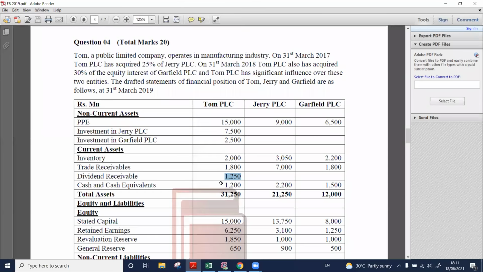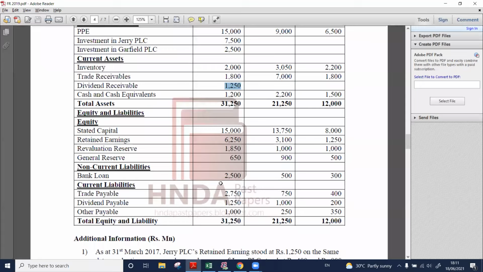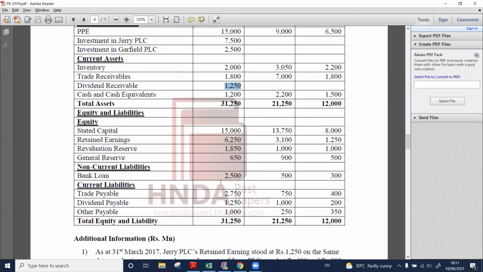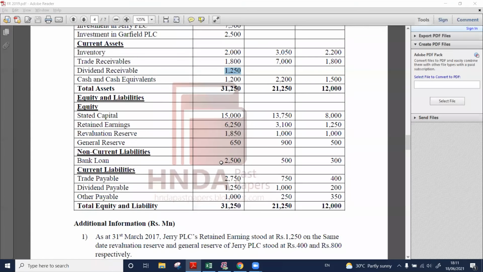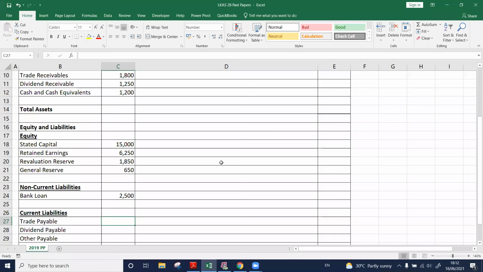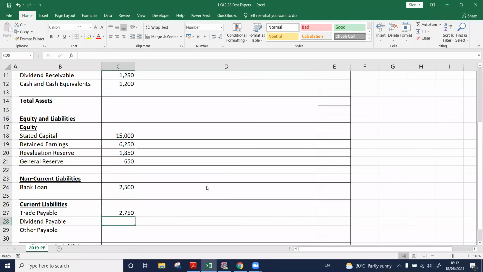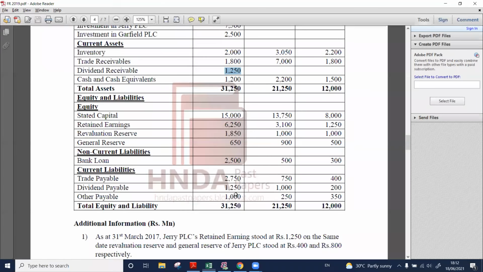Stated capital, 15,000. Retained earnings, 6,250. Revaluation reserve, 1,850. General reserve, 650. We have bank loan, 2,500. Only the parent company figure. Trade payable, 2,750. Dividend payable 1,250. Other payable 1,000.